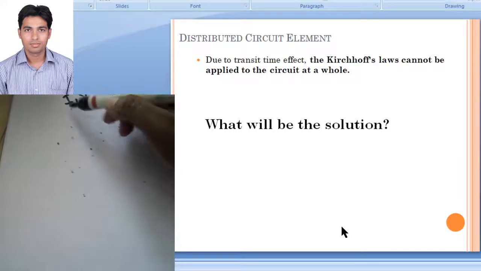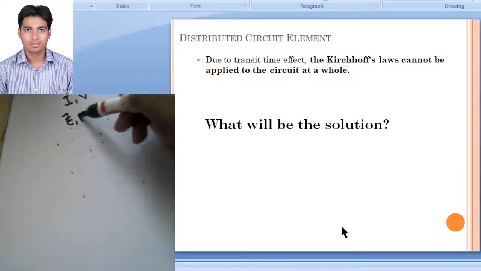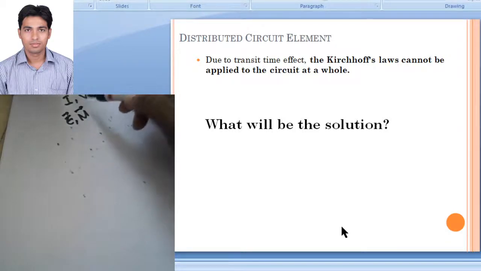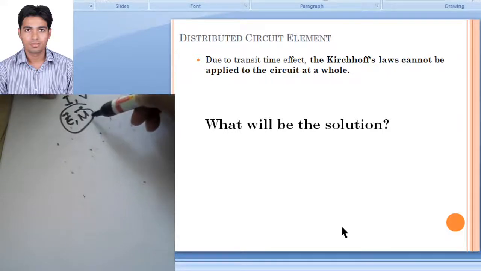The fundamental quantities are the electric field and magnetic field. Simply, the field quantities are more fundamental than current and voltage. By knowing the field quantities, we can derive any other quantity. We can derive current, voltage, power, or radiated power, or anything if we know these two quantities.